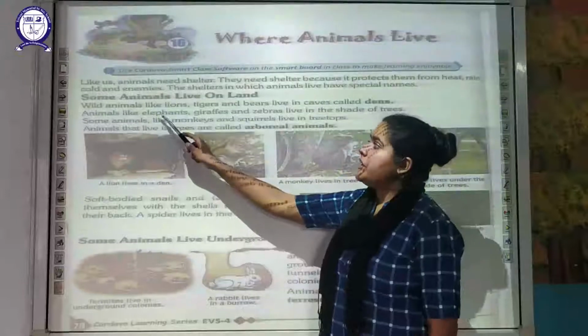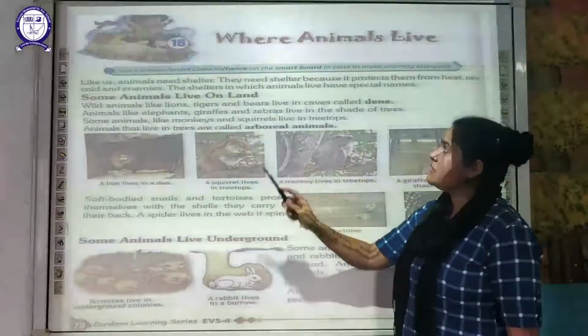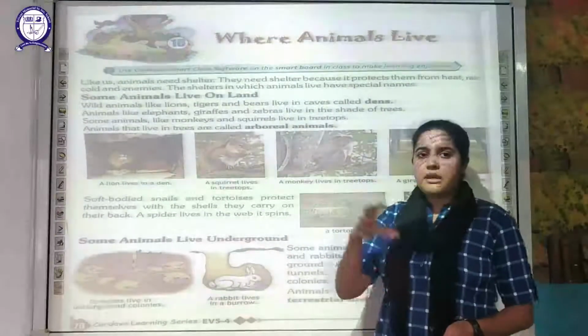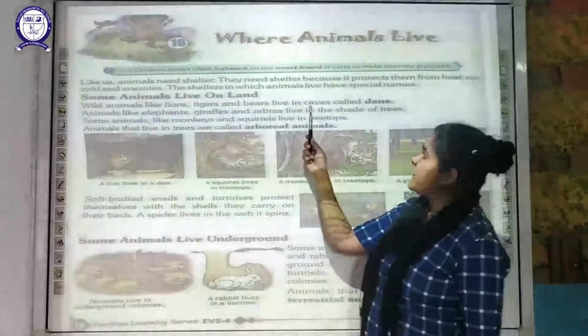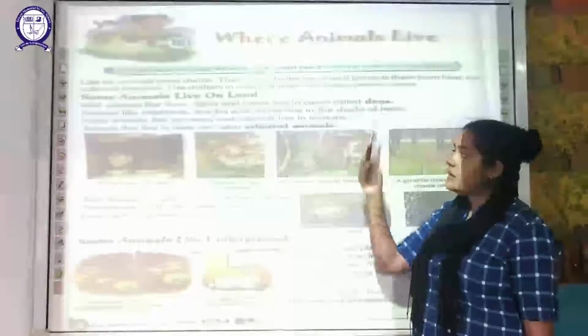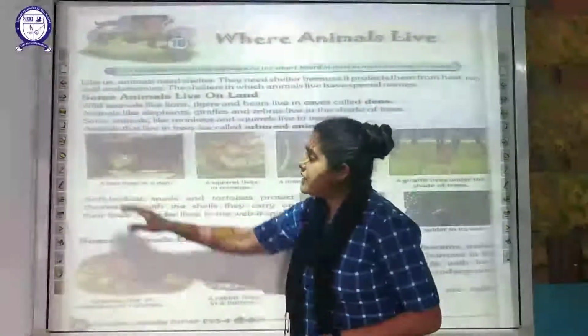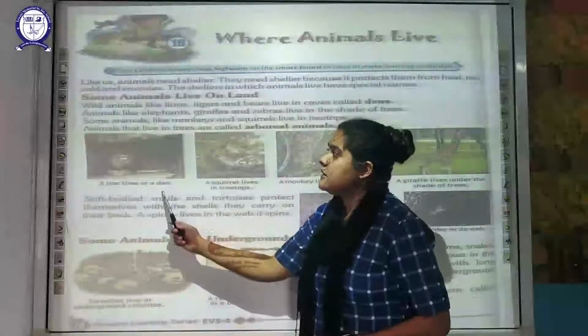If you see the wild animals like the lion, tigers and bears, they generally live in caves. Caves are made up of stones. This type of cave is called a den. You can see here in the diagram, the first diagram depicts a lion living in a den.